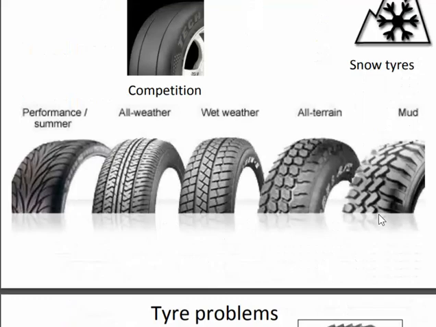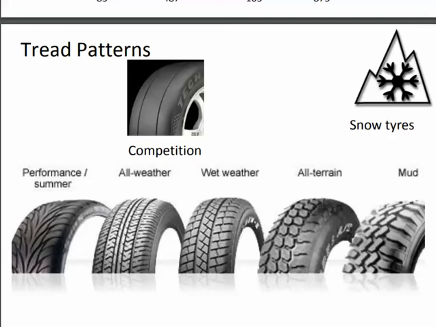Next we have the tire pattern. The tire patterns are competitive ones and used in many areas, by which we can also recognize or determine the tire with the help of tread patterns. First we have a performance or summer tire, used in summer only. In the winters, they do not perform as well as compared to the summer ones.